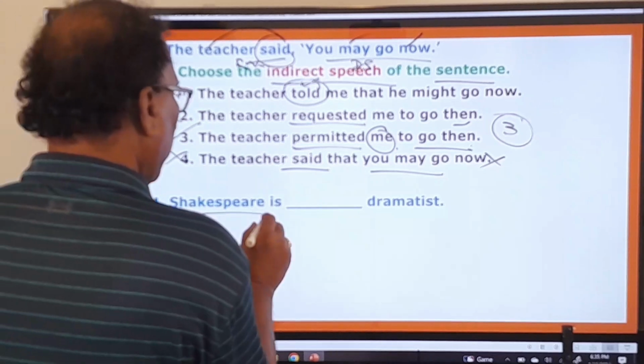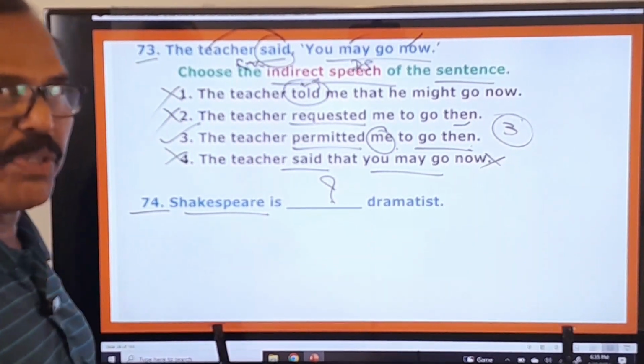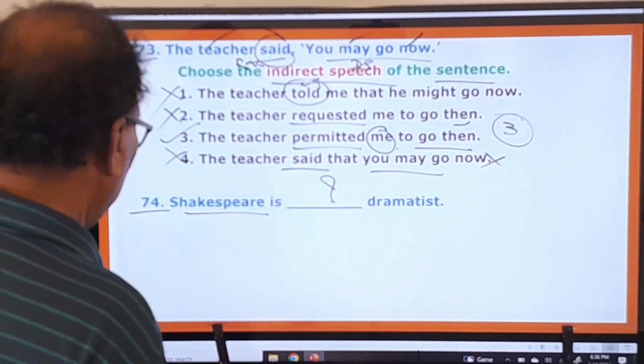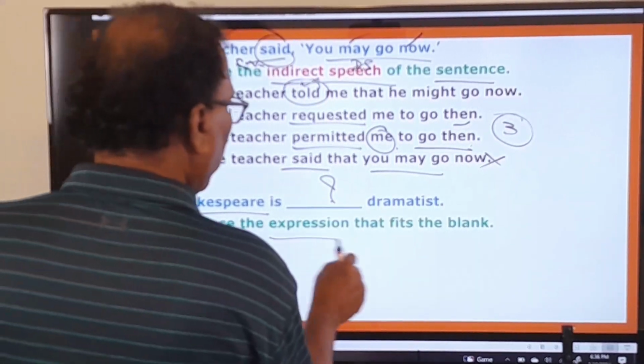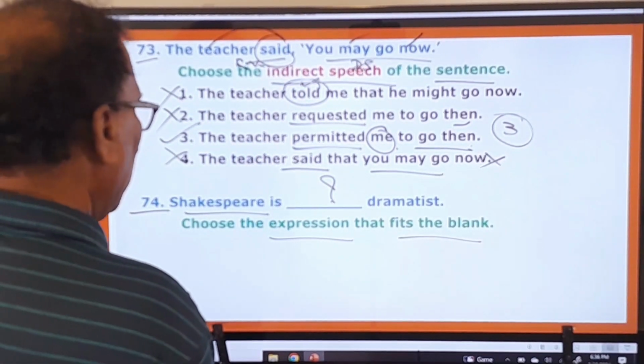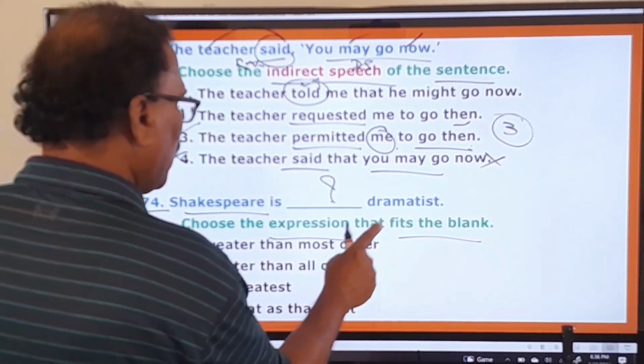74th one. Shakespeare is a dash dramatist. So some blank is given. What is to be used in that blank, and what is the examiner asking you to do? Let us see that here. Choose the expression that fits the blank. What expression fits in this blank? So let us look at the options. Greater than most other dramatists.